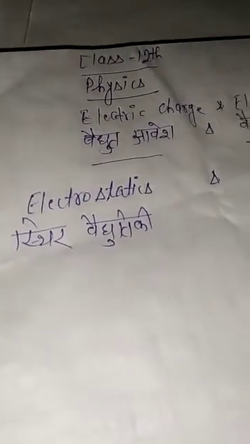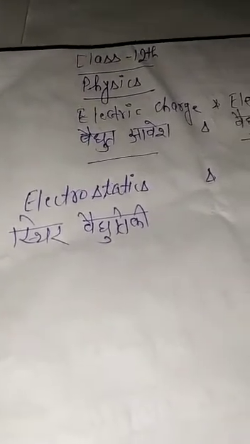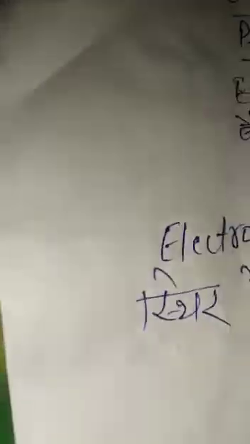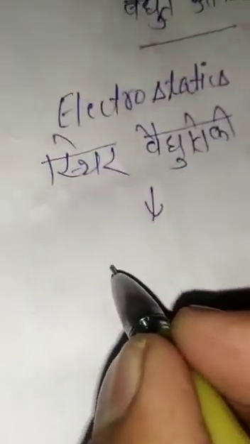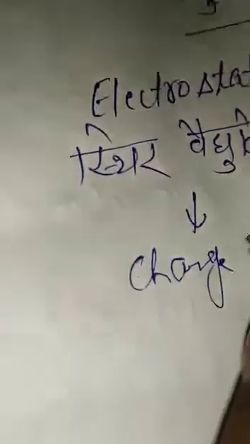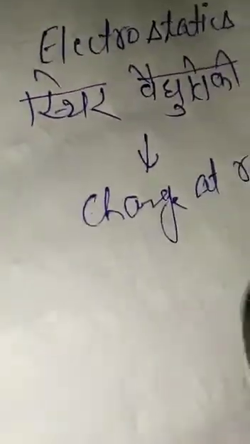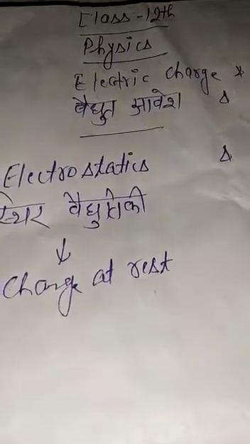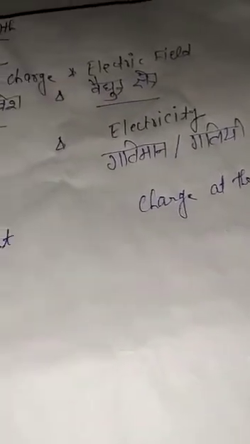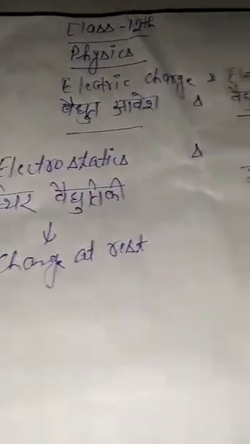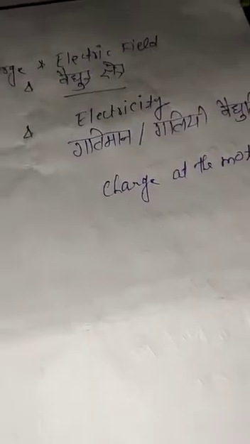First of all we have to consider electrostatics. Electrostatics means charges at rest, and electricity means charges in motion. Charges at rest is called electrostatics and charge in motion is called electricity.